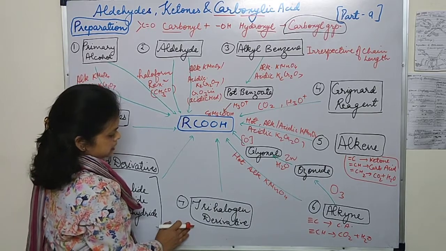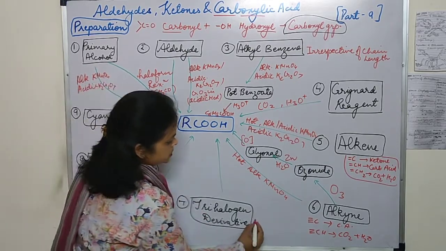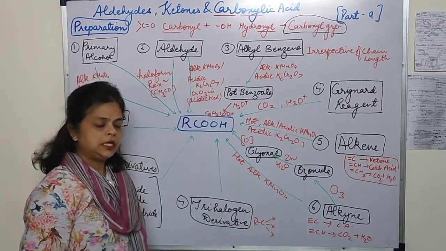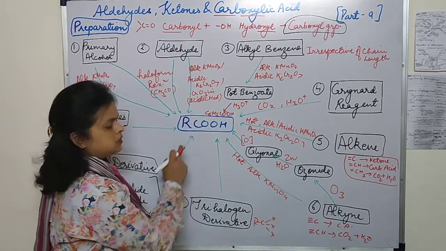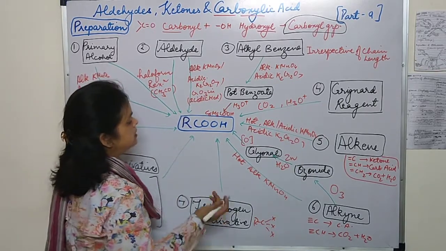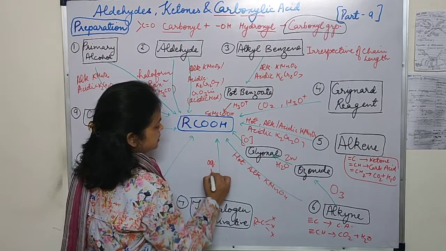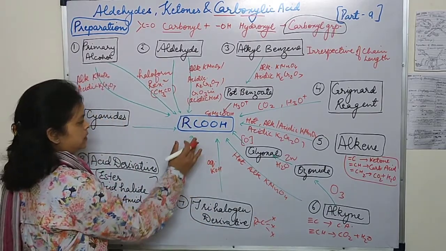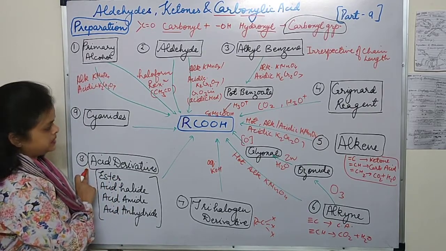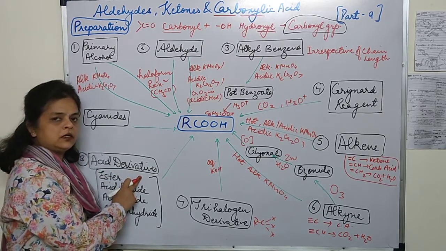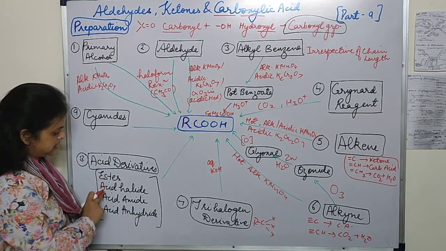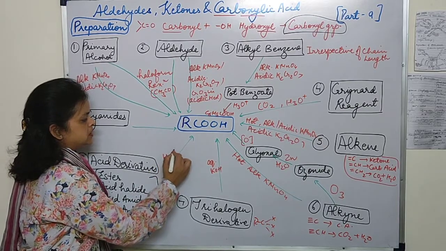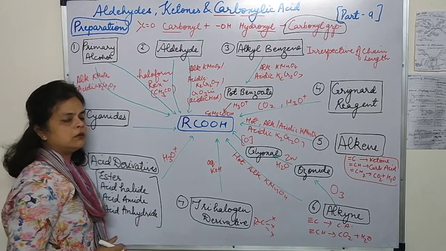Now the seventh method, trihalogen derivative. Suppose it is RCXXX. So it is a trihalogen derivative. How can it be converted into RCOOH, that is the carboxylic acid? With the help of aqueous KOH. Okay, with the help of aqueous KOH you can convert trihalogen derivatives into carboxylic acids. Now the eighth method, acid derivatives. We know that acid has four derivatives: esters, acid halide, amides and acid anhydride. All of them on hydrolysis can be easily converted into the parent carboxylic acid.